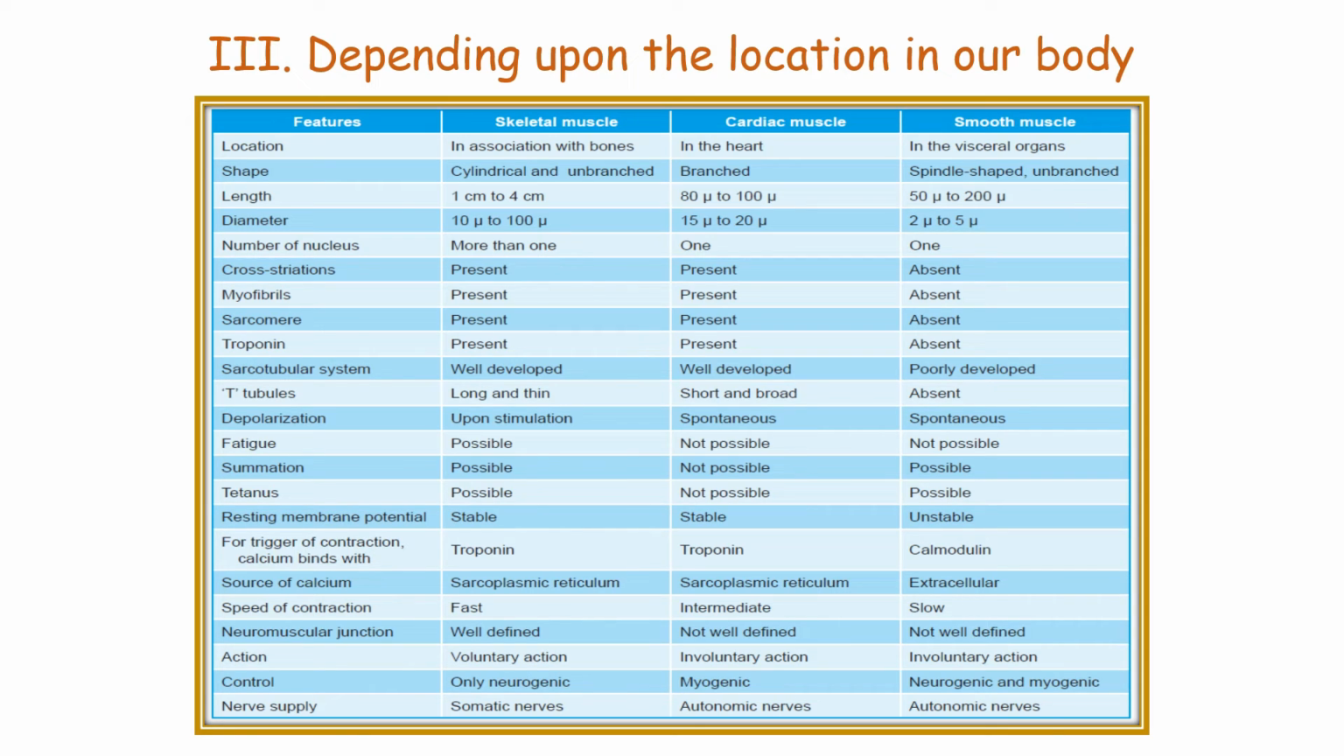Cardiac muscle is only myogenic, skeletal muscle is only neurogenic, but the smooth muscle is both neurogenic and myogenic. Somatic nerves supply the skeletal muscles, but the autonomic nerves supply the cardiac muscle and smooth muscles.